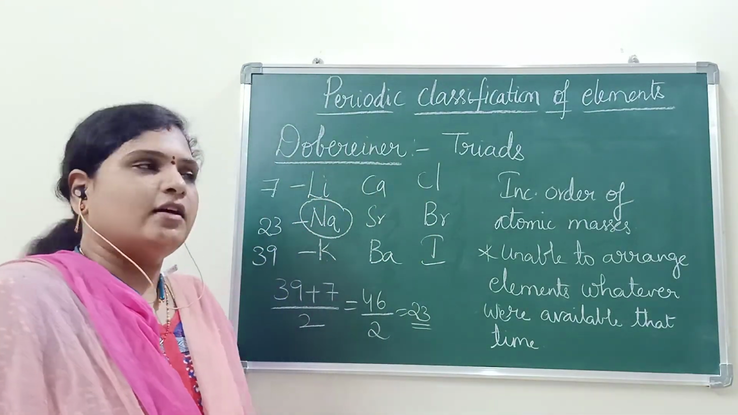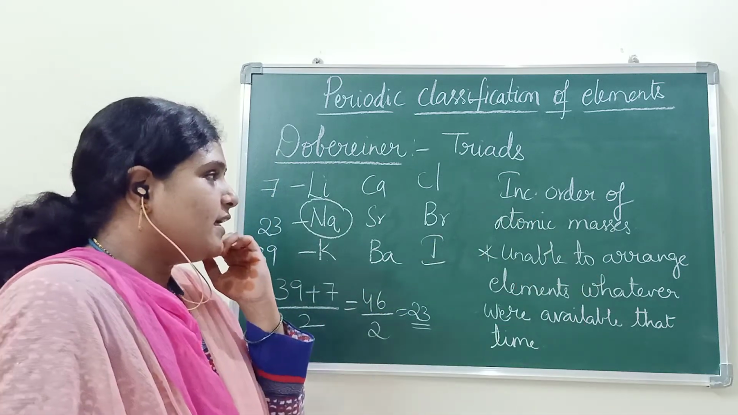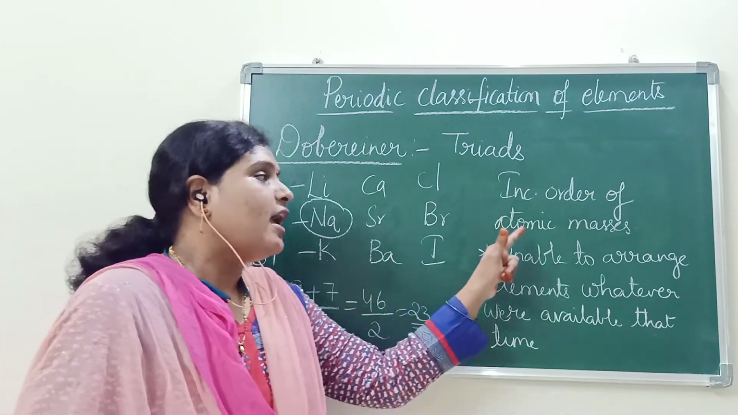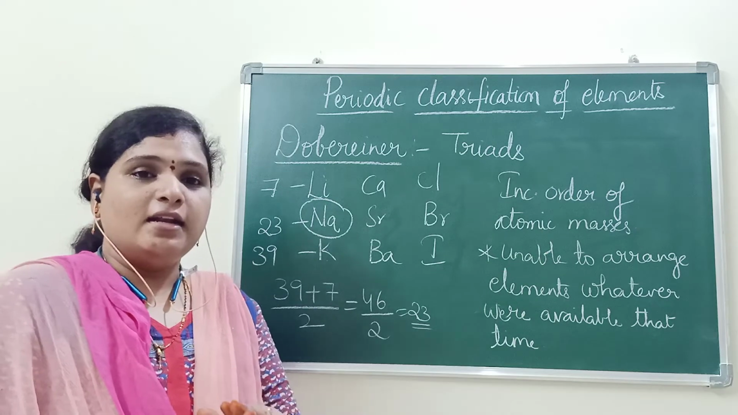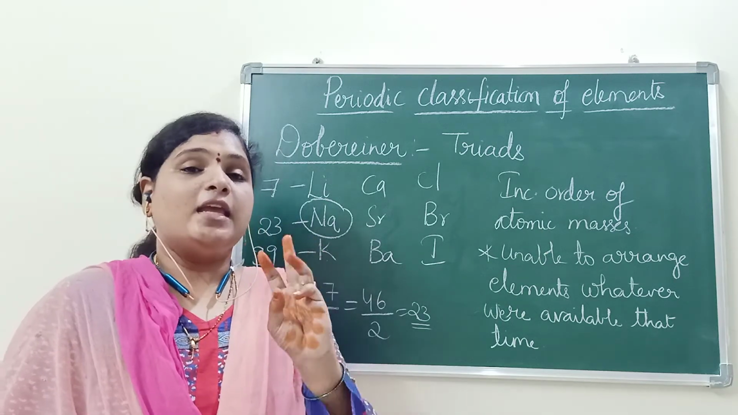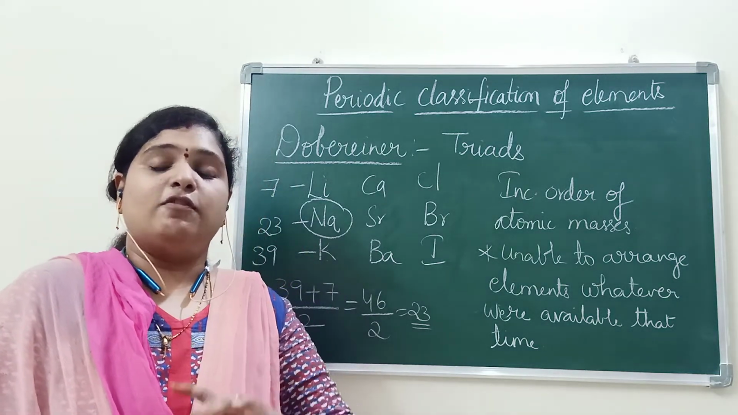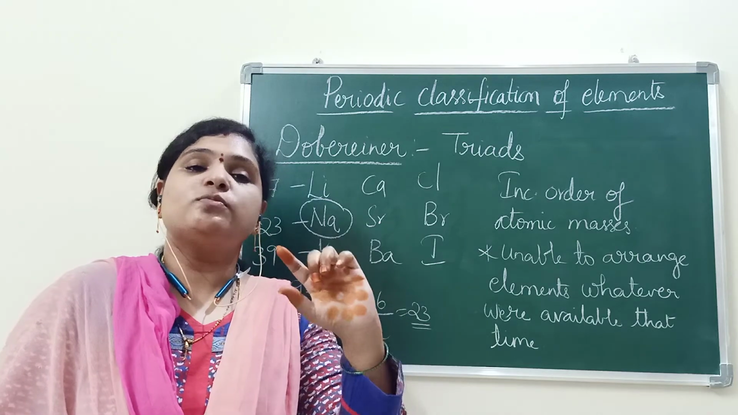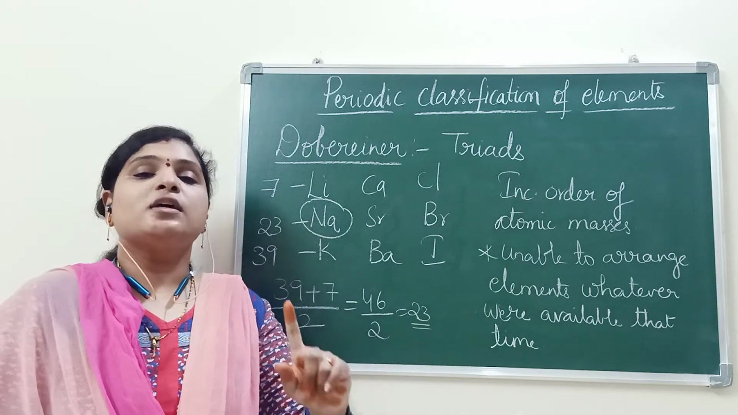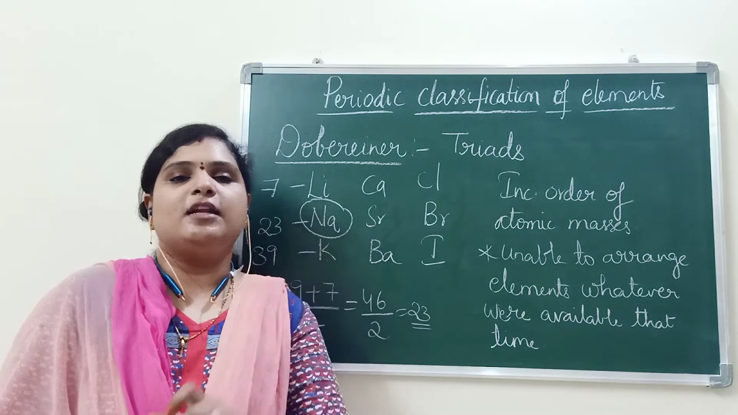His first best contribution, you can say, is that he arranged the elements in the increasing order of their atomic masses, and three triads are there. He arranged nine elements in three triads. If we calculate the average mass of the first and third element, it will be almost or approximately the same as the mass of the middle element.